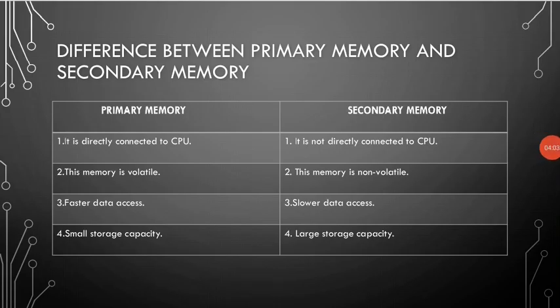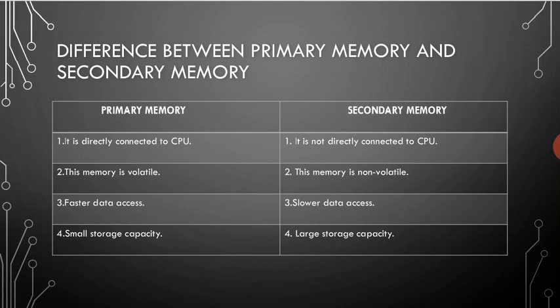Next topic is the difference between primary memory and secondary memory. So let us see it. Primary memory is directly connected to the CPU, but secondary memory is not directly connected to the CPU. Primary memory is volatile, that means if your data is not saved, it will be lost.